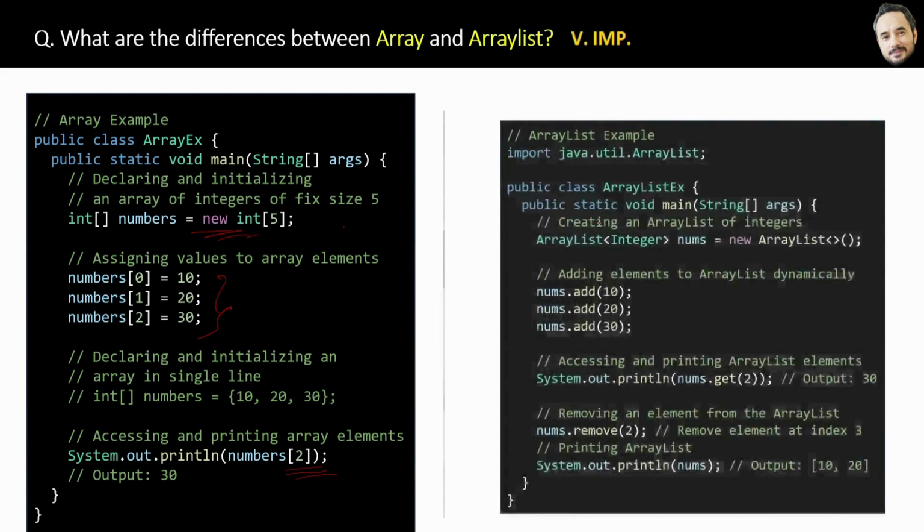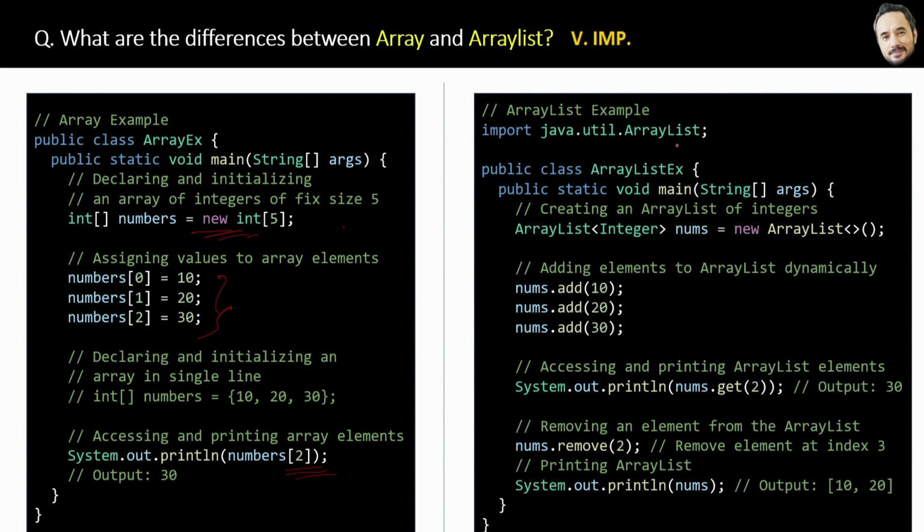Okay. On the right side, the code is of array list. Here first we are creating the array list, then adding the elements inside it, then accessing the elements, and finally removing the elements from it. This is the code which I already explained separately in previous questions. Now let's find 5-6 differences here, similar to the game where we find 5 differences between two almost identical pictures.